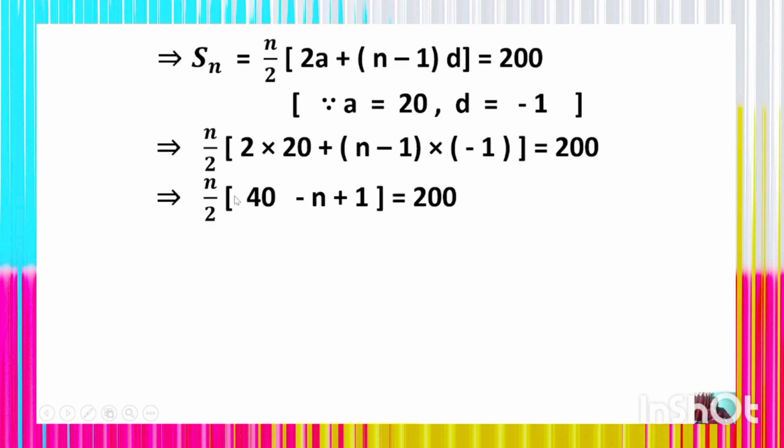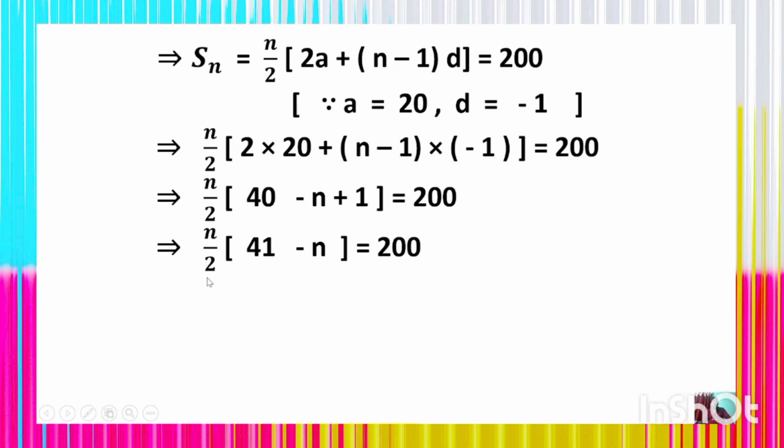n by 2 whole into 20 multiplied by 2, which is 40, minus 1 into n, which is minus n, minus 1 into minus 1, which is 1, equals 200. Thus n by 2 whole into 40 minus n plus 1, which is 200, and n by 2 whole into 41 minus n is equal to 200.